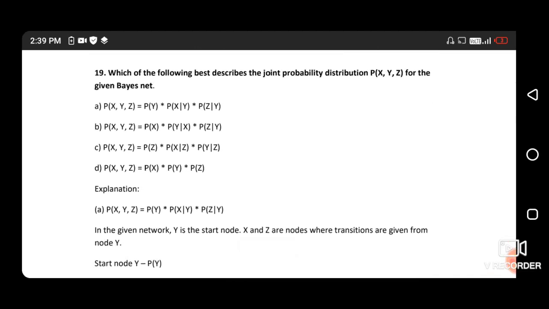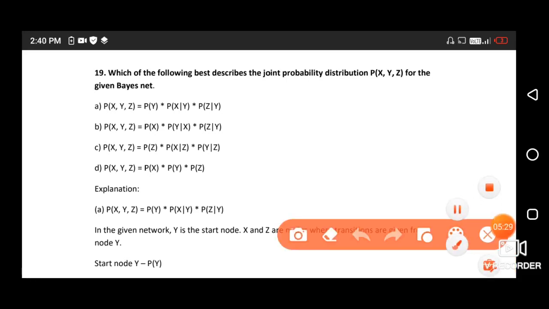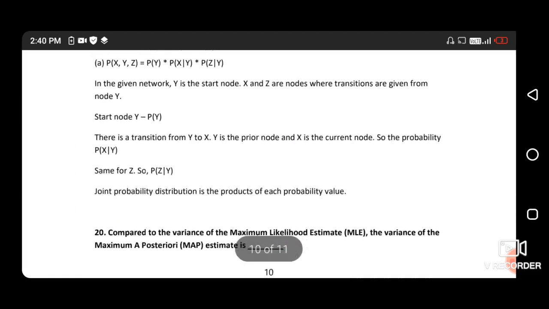Question number 19. Which of the following best describes the joint probability distribution of x, y, z for the given Bayes net? So the right answer is option number A. According to Bayes rule, the probability of x, y, z is equal to the product of the probability of y, the conditional probability of x given y, and the conditional probability of z given y. And next question.